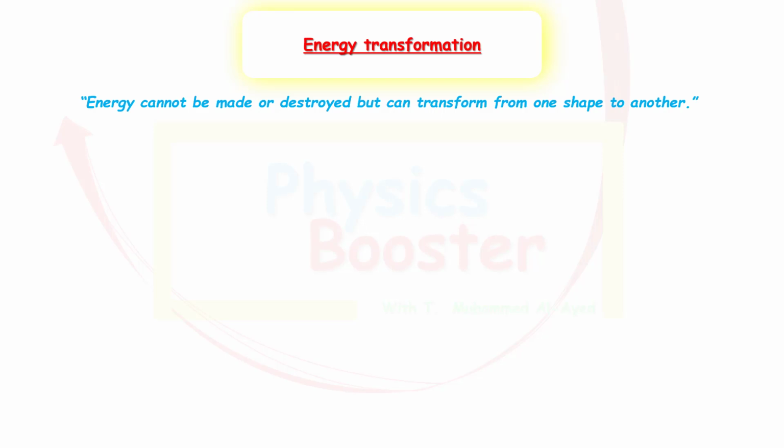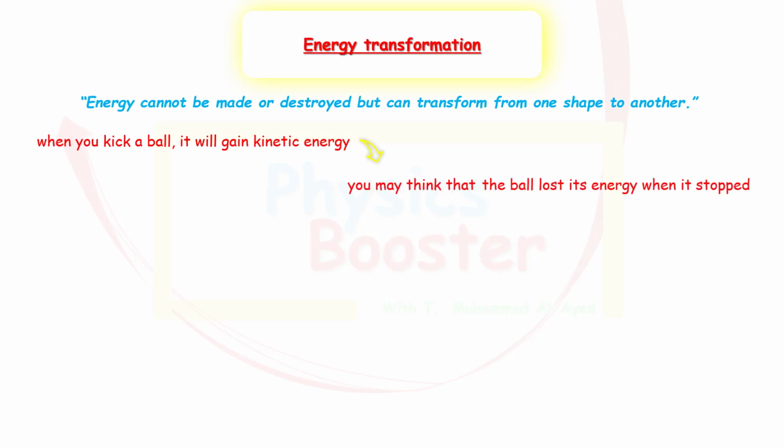So let's try an example. When you kick a ball, it will gain kinetic energy. We know that because any moving object contains kinetic energy. But you may think that the ball lost its energy when it stopped, because we know at a certain point the ball will stop, assuming that it was rolling on a horizontal floor. So you're saying that, okay, it had kinetic energy. Now it doesn't have any kinetic energy. So the law of conservation of energy is not very accurate because here energy was destroyed.